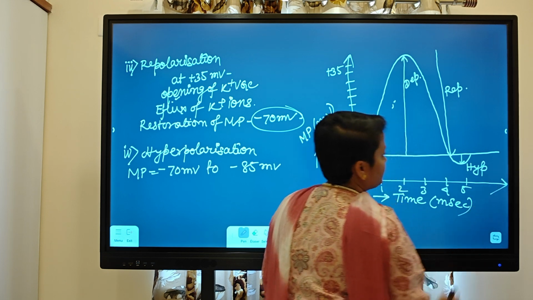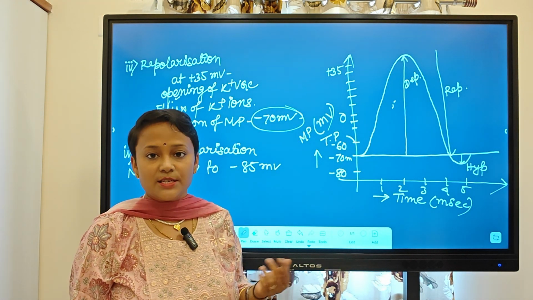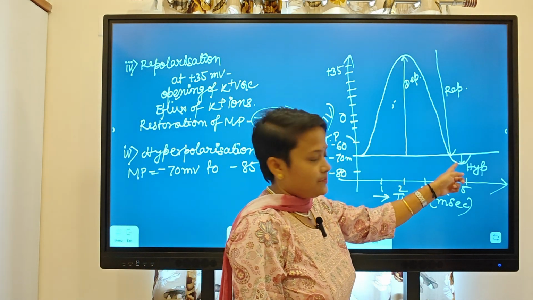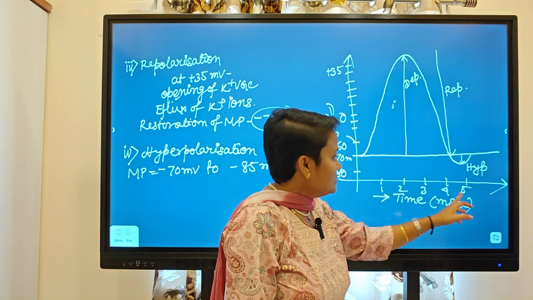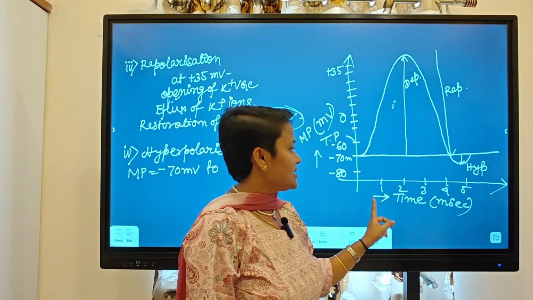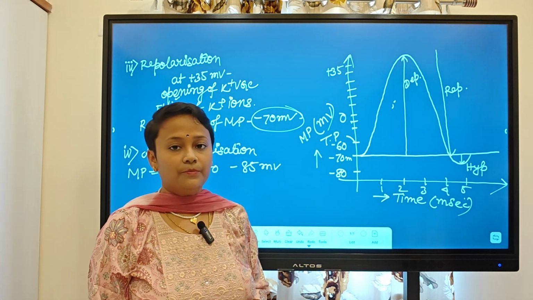Because the membrane potential will go beyond the resting potential. So this is hyperpolarization. This entire process will take only 5 milliseconds, and it is called the refractory period.